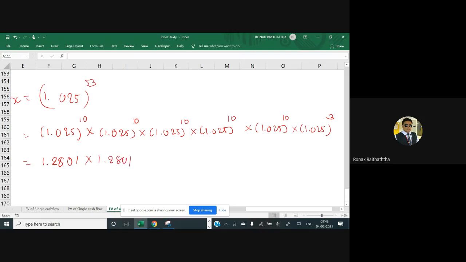Because of this, there would be a bit of an approximation. But generally in the examination, we allow the approximation up to 50, 100 of rupees. So you won't have to take much tension over there. So 1.2801 multiplied by 1.2801 multiplied by 1.2801. But sir, raised to the 3 is still pending.